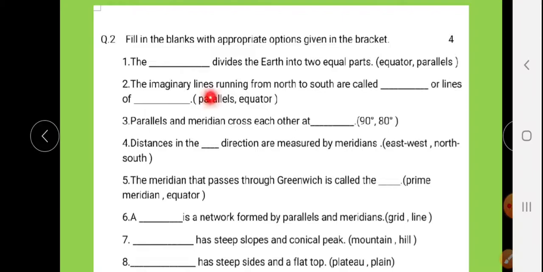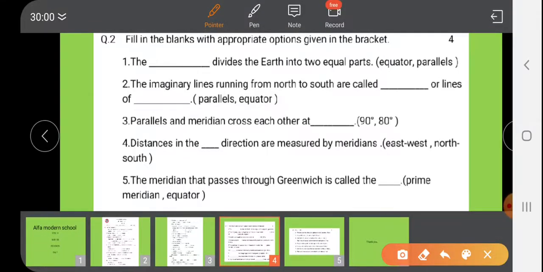Are called parallels. And lines of latitude. Parallel.